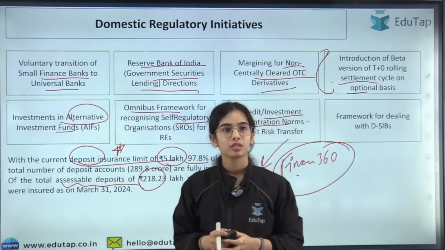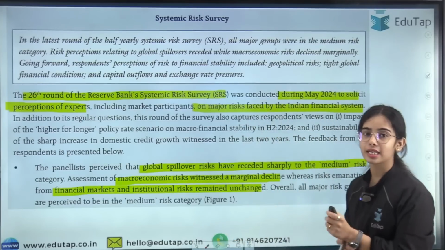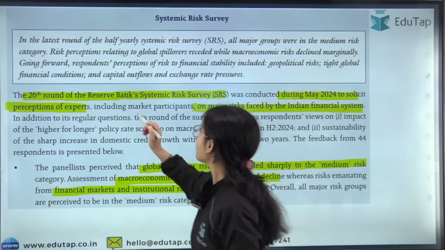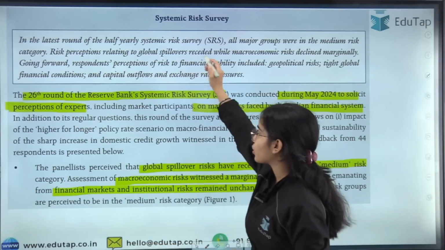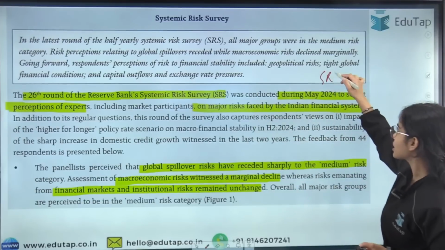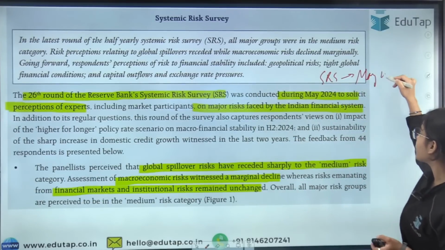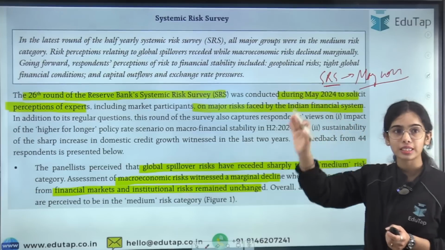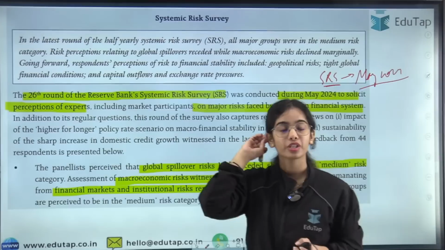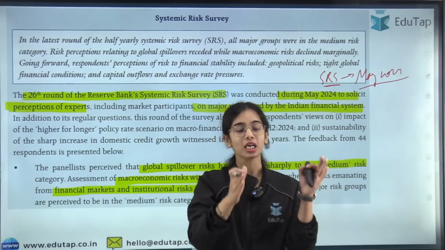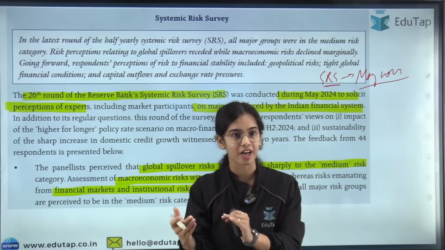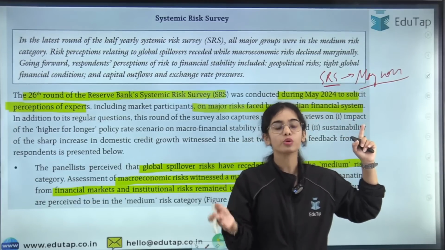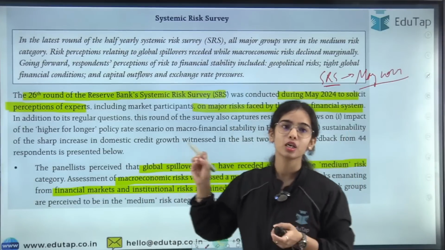Now coming to the SRS, the systemic risk survey, the last point we have to discuss today. The latest round of the systemic risk survey was conducted in May 2024, and the results were released with the FSR, the financial stability report, in June 2024.